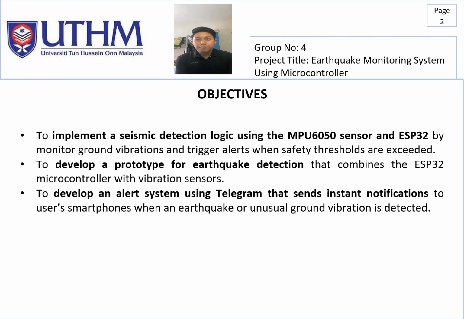For our objective, the first one is to implement a seismic detection logic using the MPU6050 sensor and ESP32 to monitor ground vibration and trigger alerts when safety thresholds are exceeded. The second one is to develop a prototype for earthquake detection that combines the ESP32 microcontroller with vibration sensors. The third one is to develop an alert system using Telegram that sends instant notification to users' smartphones when an earthquake or unusual ground vibration is detected.